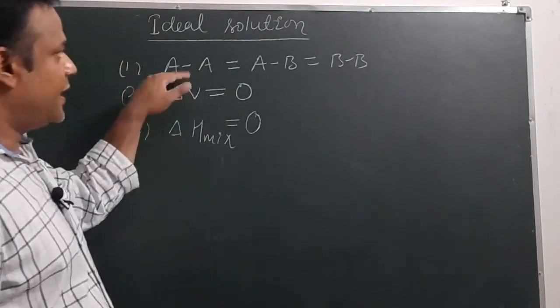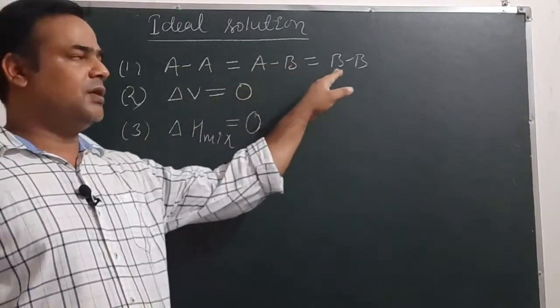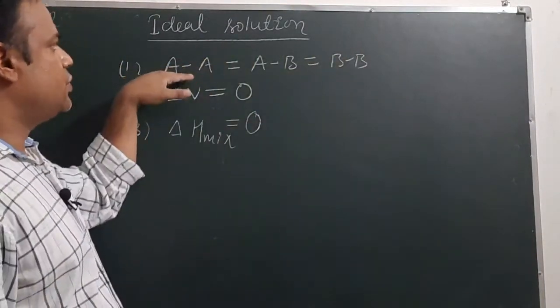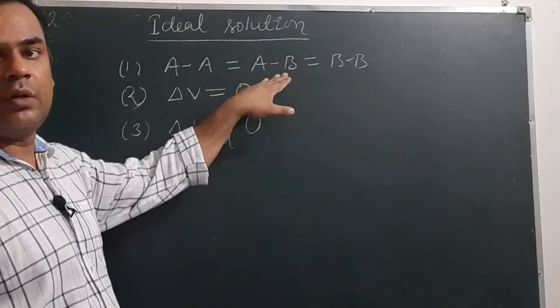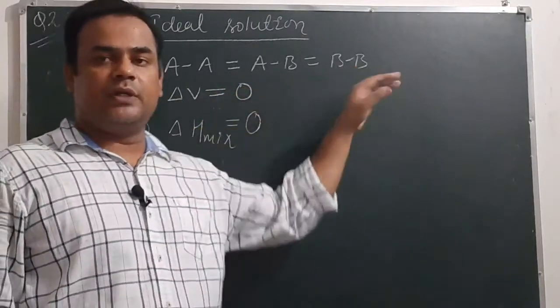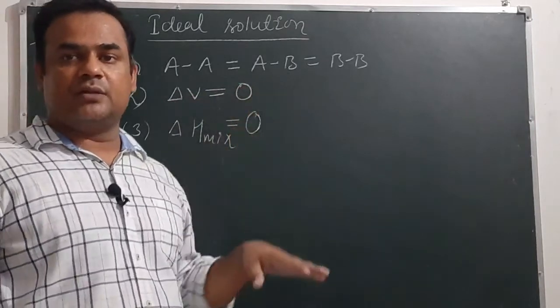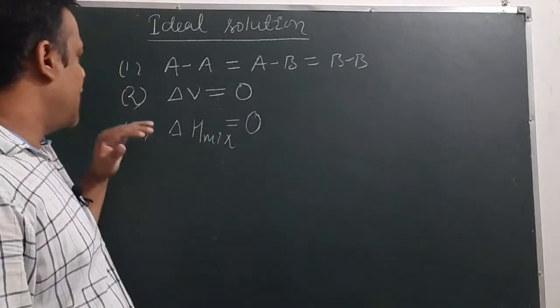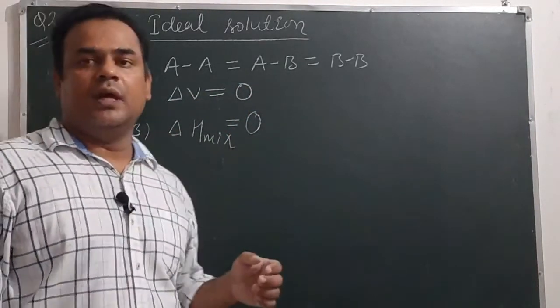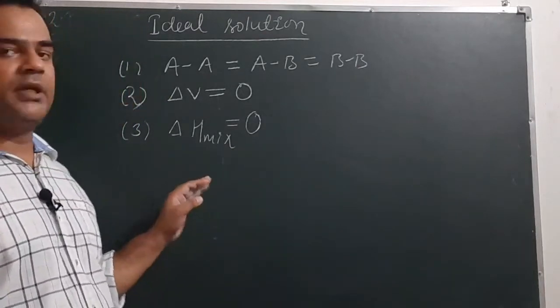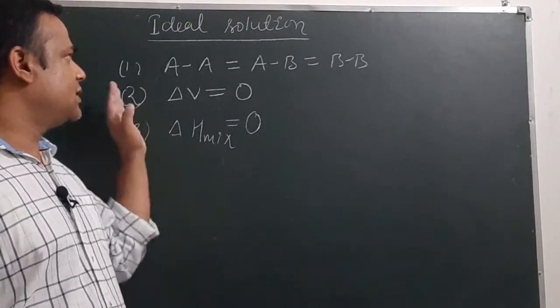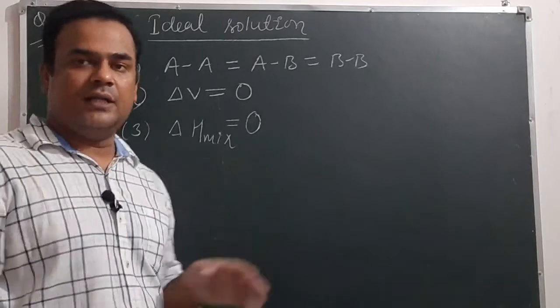If AA interaction is equal to AB interaction is equal to BB interaction, meaning solute-solute interaction is equal to solute-solvent interaction is equal to solvent-solvent interaction, volume of mixing is 0. When we mix, there should not be any change in volume, and if enthalpy of mixing is 0, in that case we say the solution is ideal. So these are the three important properties of an ideal solution.